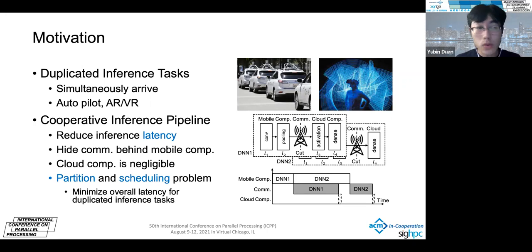But it also introduced another problem, which is the partition and scheduling problem. In this problem, we want to minimize the overall latency for duplicate inference tasks. And we need to consider both partition and scheduling. The partition means which layer we should cut each model. And the scheduling means after partition, what offloading sequence we should choose to achieve the minimal latency.